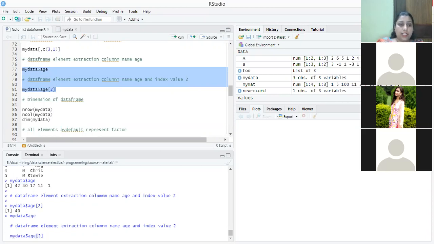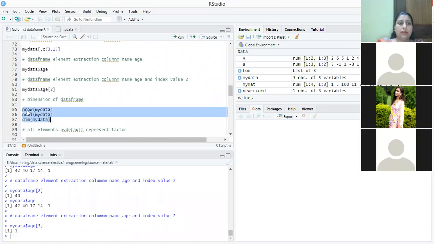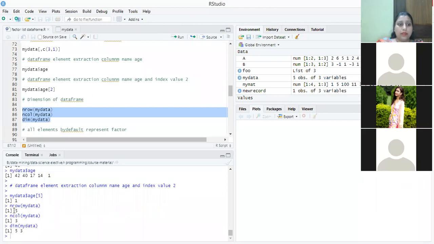If I change the index, suppose I mention 5 here, it will give me the fifth value, and the fifth value is 1 here. To check the dimensions, nrow for rows, ncol for columns, and dim for dimension. It will give me 5 rows, 3 columns, and the dimension is 5 cross 3.